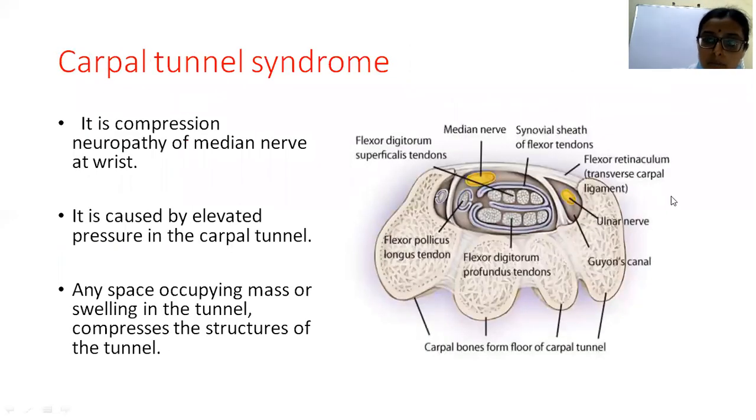And then coming to the next important pathology, which is carpal tunnel syndrome. It is a compression neuropathy of the median nerve at the wrist joint.